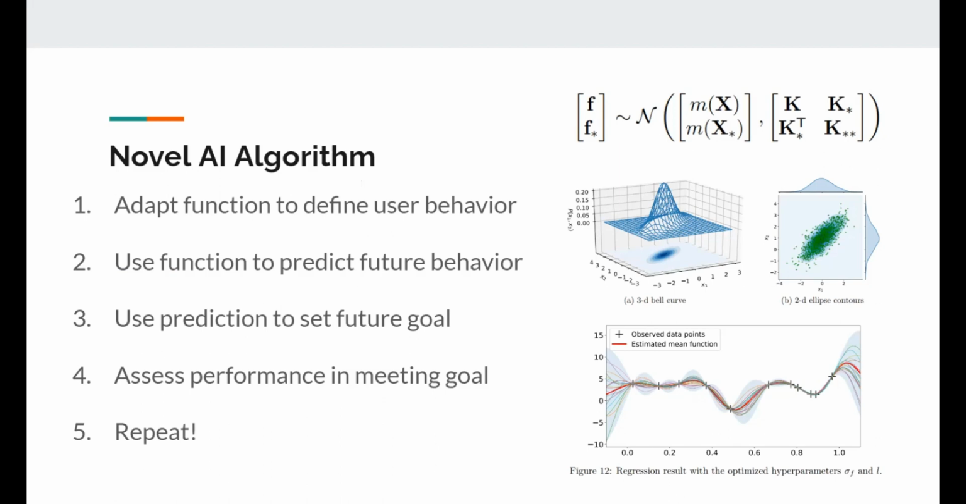Then, we can predict the user's future behavior and use this prediction to set a goal that influences the user to gradually reduce their nicotine intake. The algorithm assesses the user's performance in meeting the goal, and the procedure is resilient to relapses. The process repeats until the user has successfully quit.